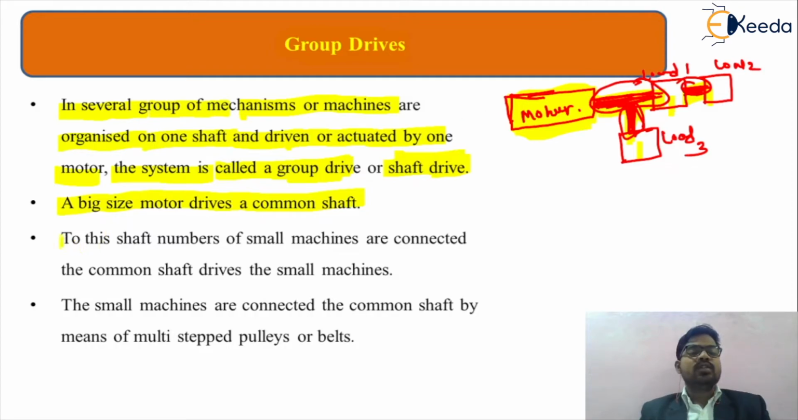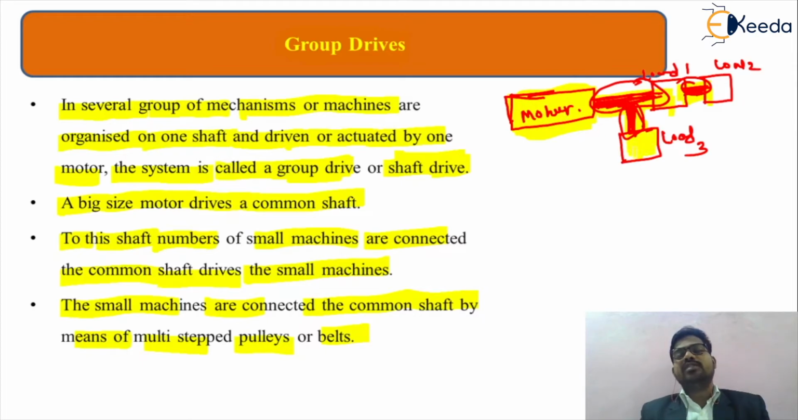To this shaft a number of small machines are connected, so the common shaft drives the small machines, as we have discussed. So a number of machines or loads are connected to that particular motor by means of the shaft. The small machines are connected to the common shaft by means of multi-stepped pulleys or belts. The connection between that motor and the load or machines may be by a belt, a pulley, or some other transmission mechanism. Those are the various things concerning the group drive.